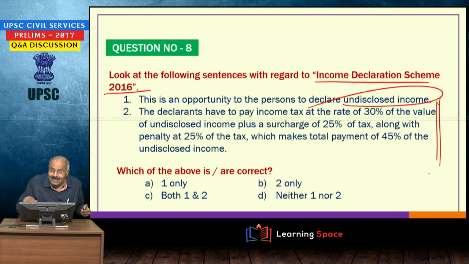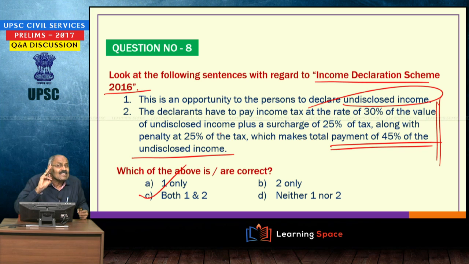Here the tax structure I have given, this total comes to 45%. So, both 1 and 2 are correct, and three things please do not forget from examination perspective: black money window, second one is income declaration scheme, third one is Pradhan Mantri Garib Kalyan Yojana.